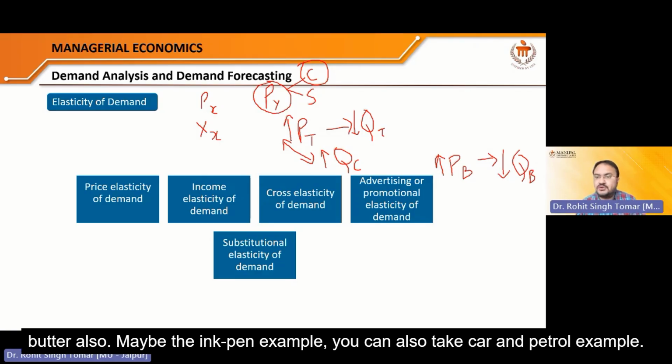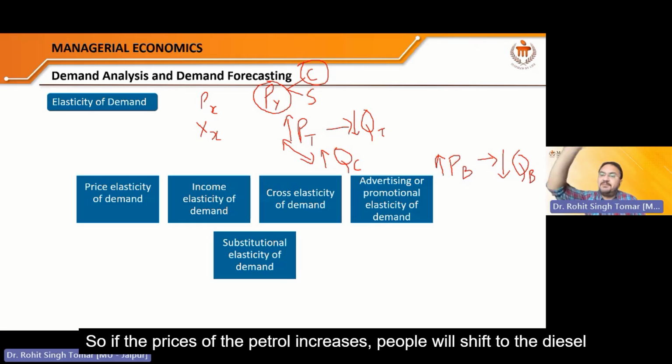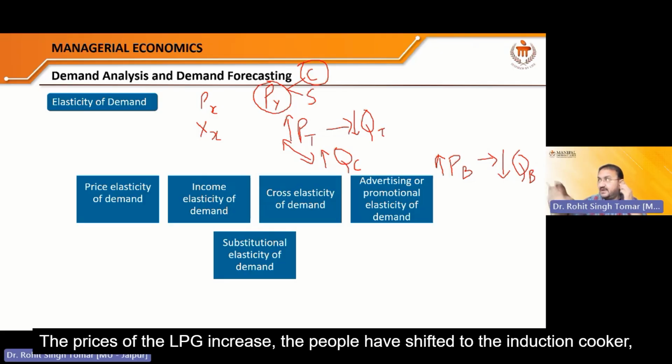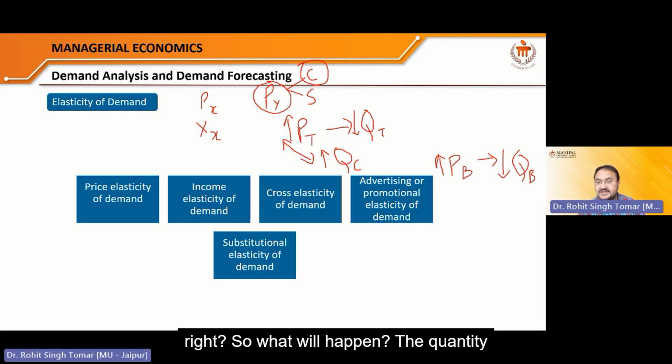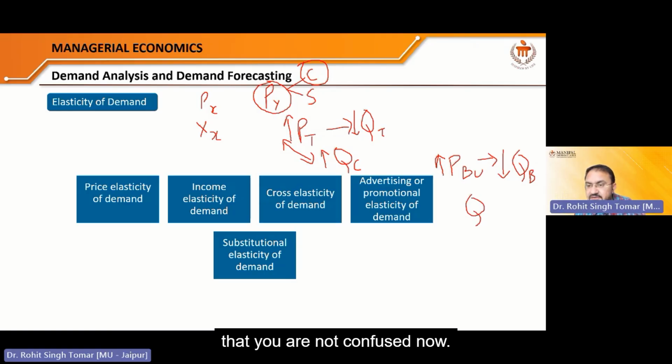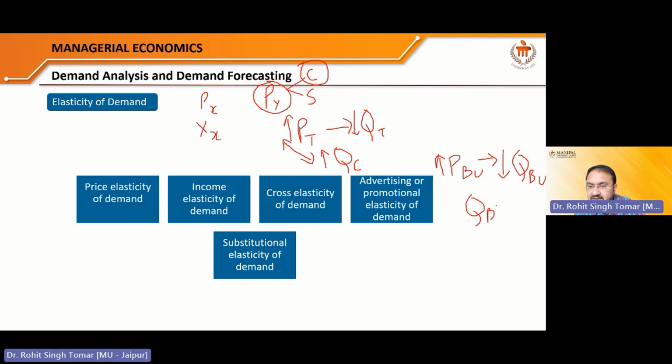Maybe the ink pen example, you can also take the car and petrol example. If the price of the petrol increases, people will shift to the diesel car or the electric car, right? If the price of the LPG increases, people shift to the induction cooker, right? So what will happen? The price of the butter, I'll write BU so that you are not confused. Now the quantity consumed of the bread, BR, bread will also go down.